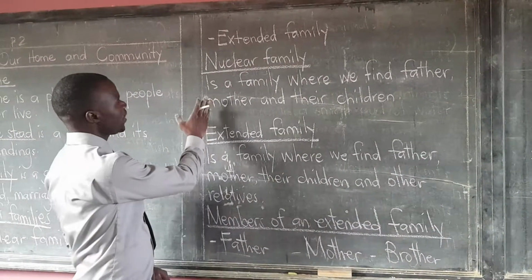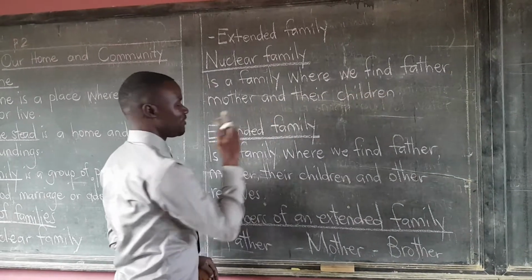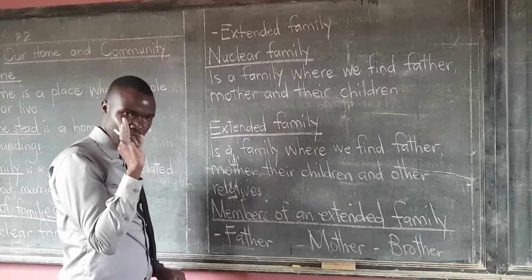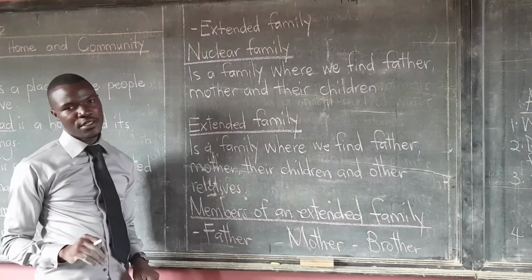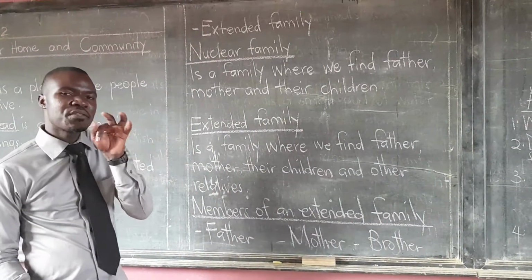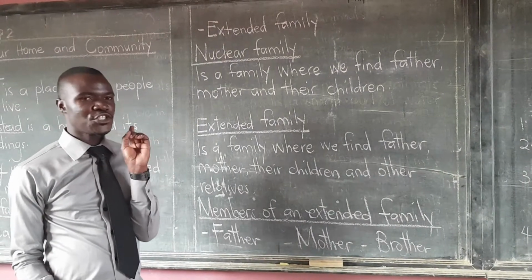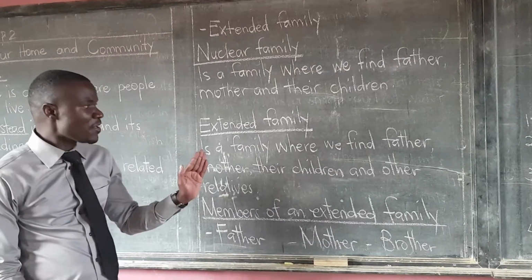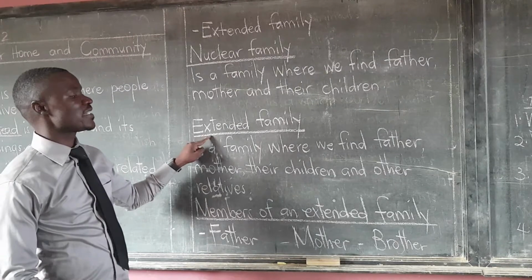Here we go. A nuclear family is a family where we find father, mother, and children only. What does that mean? It is a family made up of only three groups of people: the father, the mother, and the children. That's all. The other family, which involves the rest of the members, is an extended family.